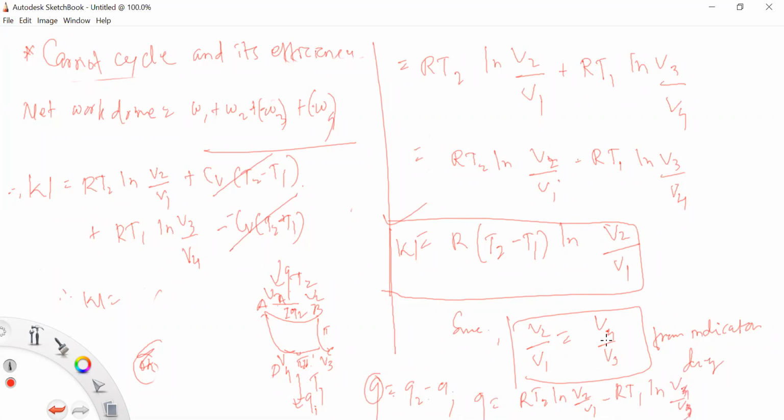So it means that the Q, the net heat absorbed, also is called R T2 minus T1 ln V2 upon V1. म्हणजे net work done and net heat absorbed, it is same. So from this equation, the equation number 5, and this is equation number 6.